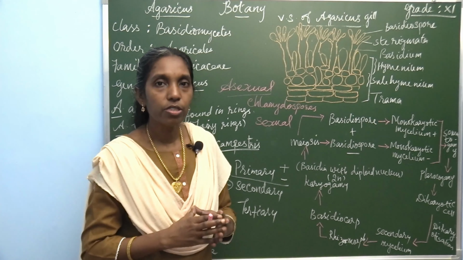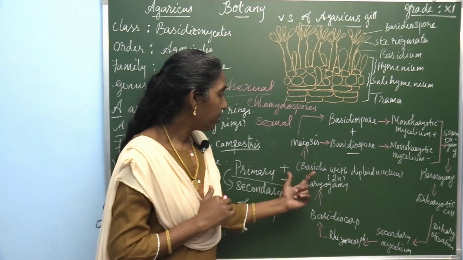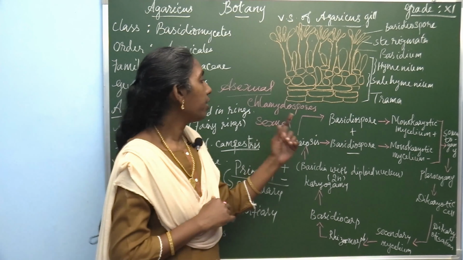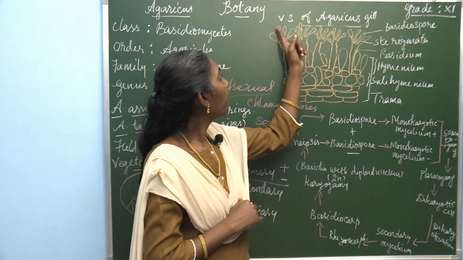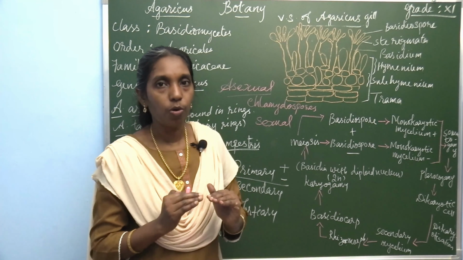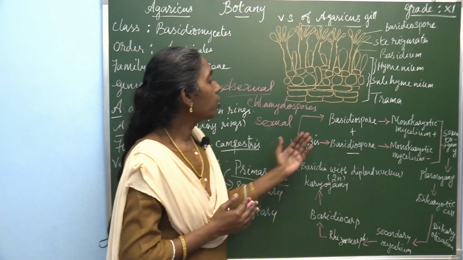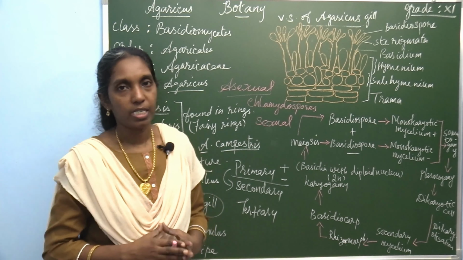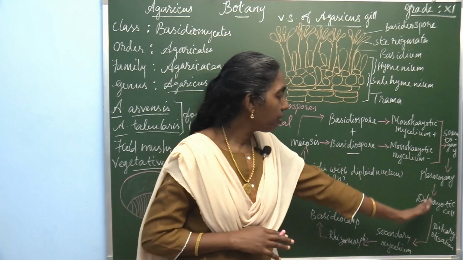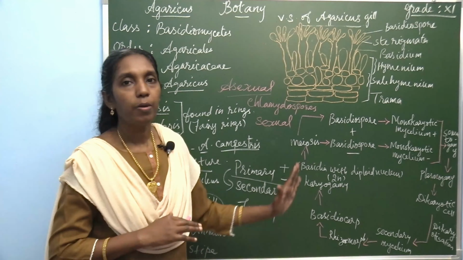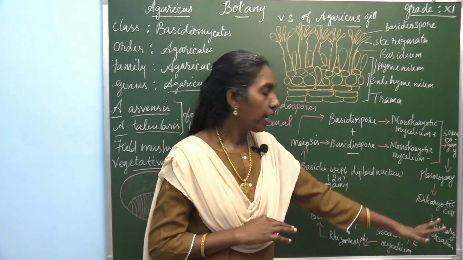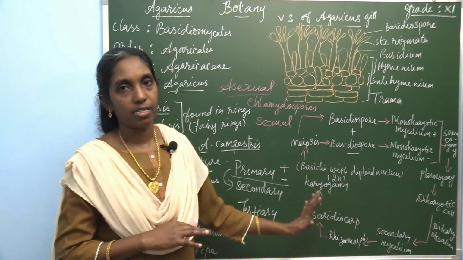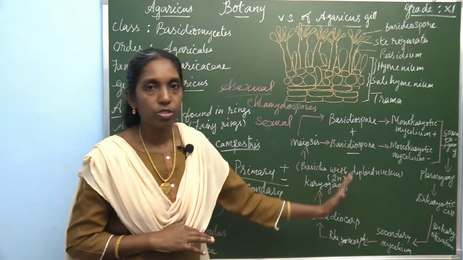As soon as the fusion takes place, meiotic division reduces it into 4 haploid basidiospores that develop. This basidiospore directly develops into the primary mycelium. So this is the life cycle, a very simple method of the haploid, diploid and dikaryotic phases of the life cycle in Agaricus. This is a very important 5-mark question.